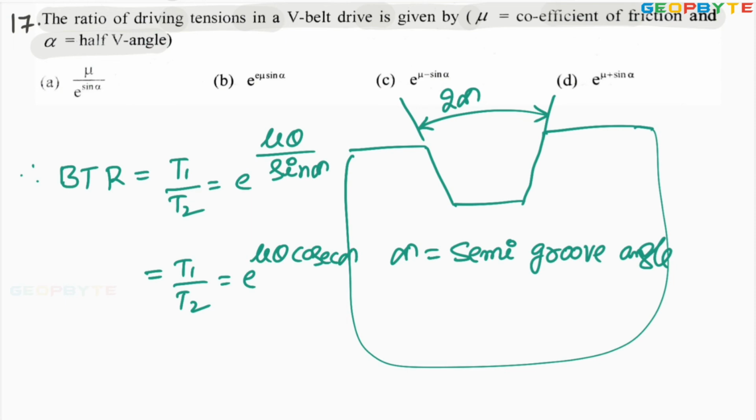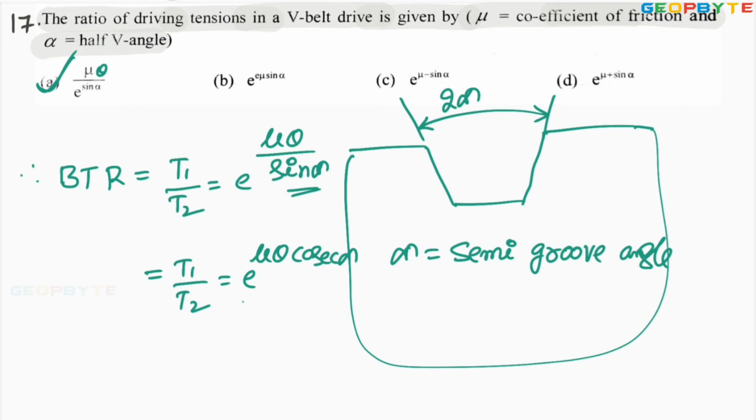That is the answer. Look at option A, mu theta. For option A, theta might be missing: e power mu theta by sin alpha. So T1 by T2 equals e power mu theta by sin alpha. Therefore, option A is absolutely correct. I hope you got my point.